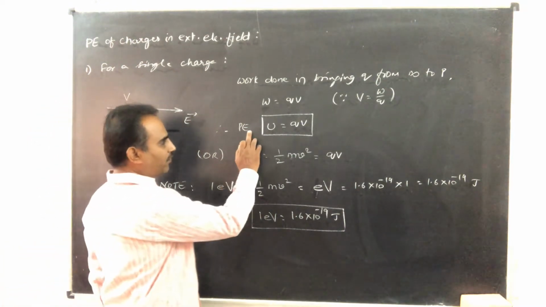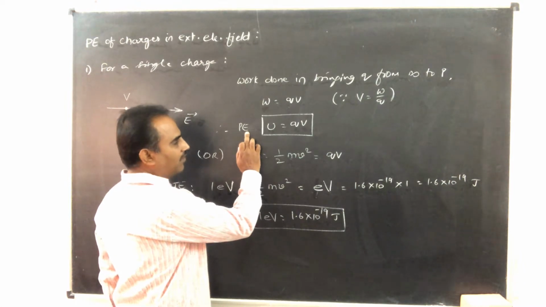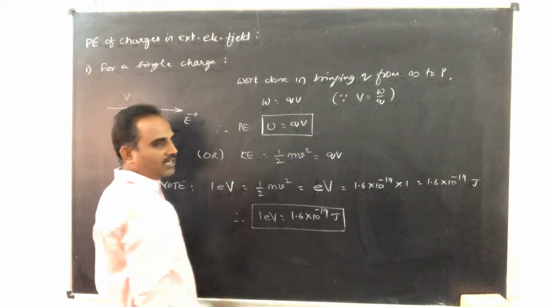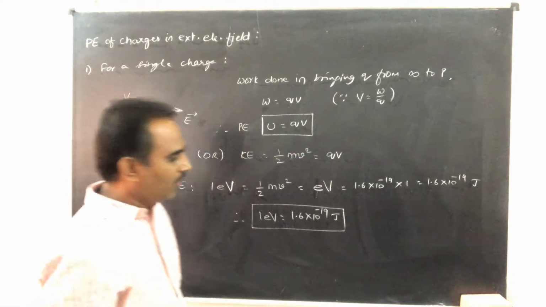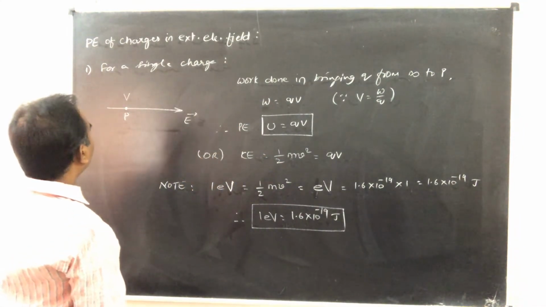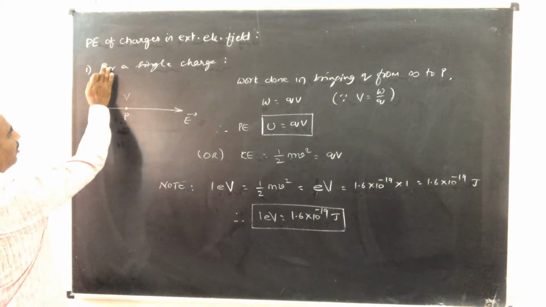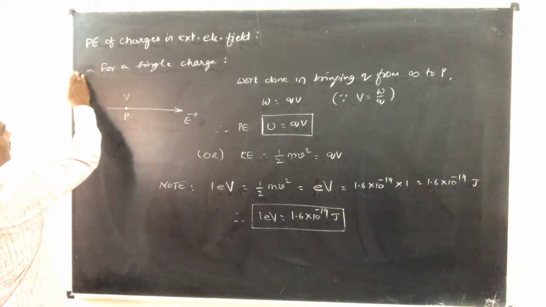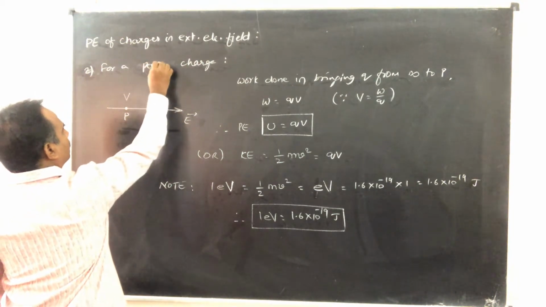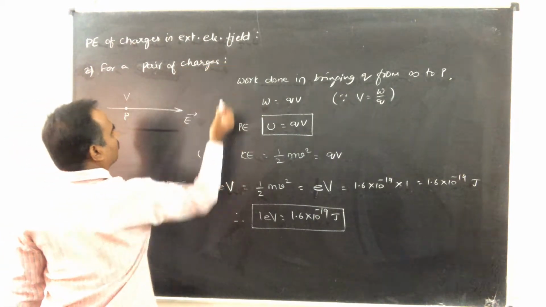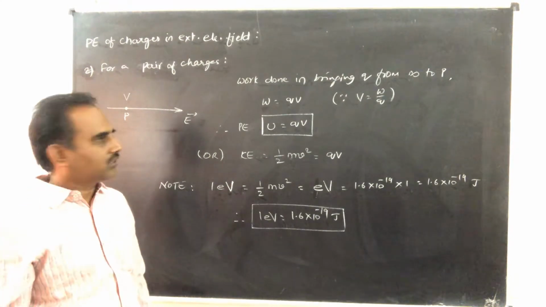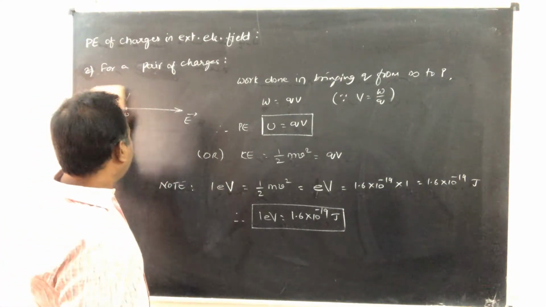So this is the expression for potential energy of a charge in an electric field where the electrostatic potential is V. In a similar way, you can also find potential energy for a pair of charges. Second case, potential energy for a system of 2 point charges. You can carry the derivation in the same way.